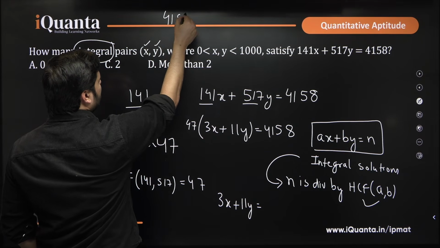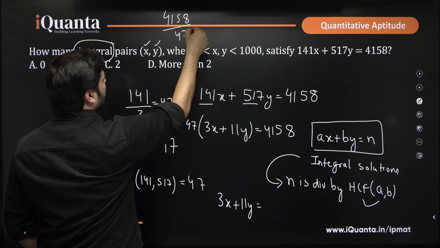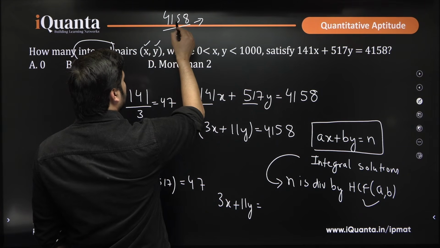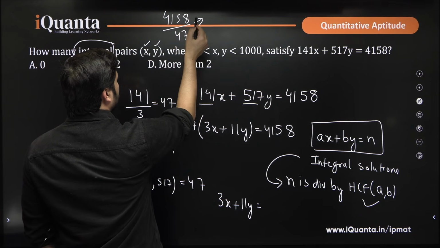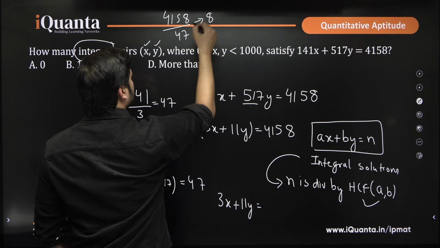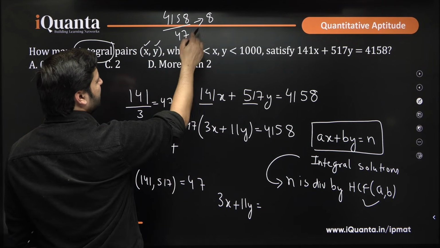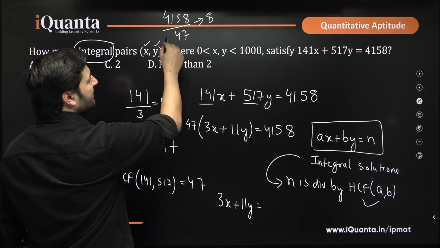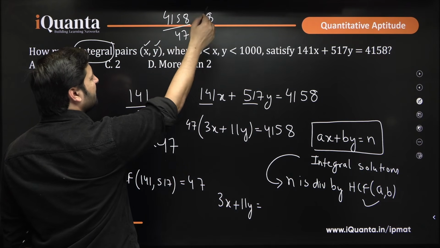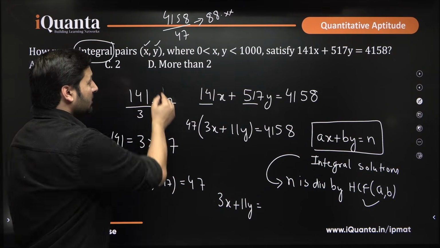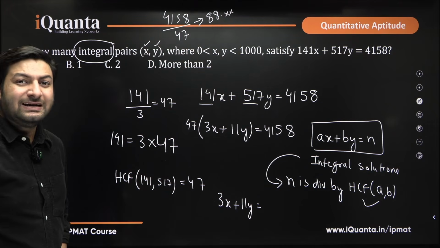4158 by 47. If you solve this, 47 into 10 is 470, 9 will be more than that, 47 into 8, right? 8 into 7 is 56, 376, right? So, 376, again something will be left. So, this is 88 point something, right? So, 4158 is not completely divisible by 47.